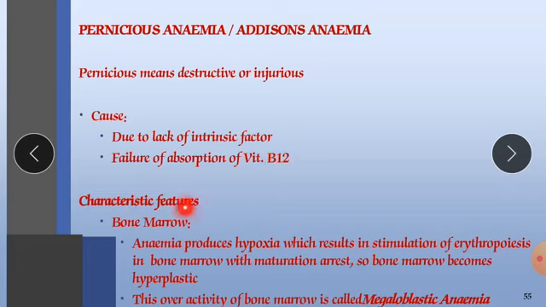Now, characteristics and features. This intrinsic factor is released from our stomach, from the parietal cell. That parietal cell is responsible for release of HCl as well as intrinsic factor.